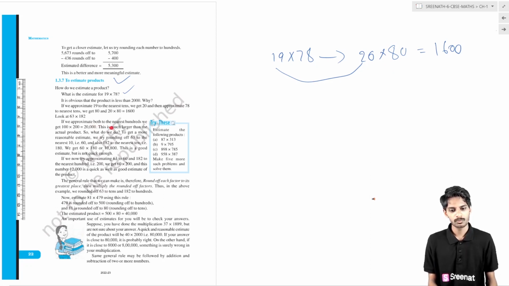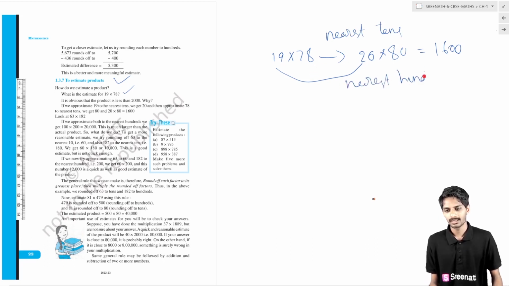If we approximate both to the nearest hundreds, we get these; these are the nearest tens. If you approximate these to nearest hundreds, what happened? What is the nearest hundred? In this case we have nearest tens to this example.